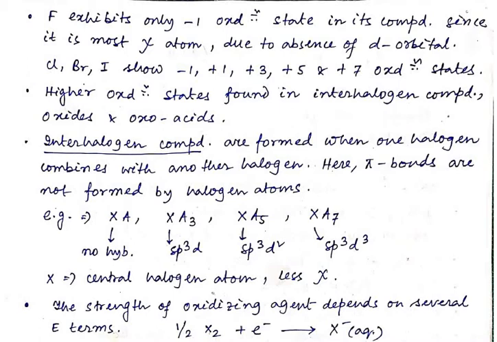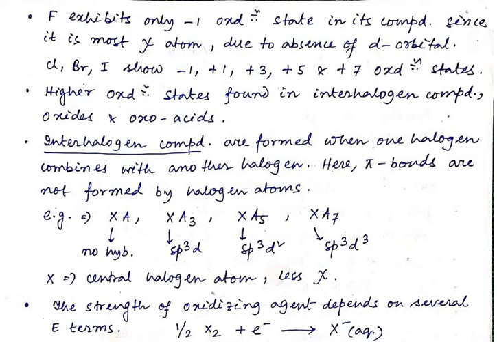Here pi bonds are not formed by the halogen atoms, so only sigma bonds are there. For example, XA, XA3, XA5, XA7. In case of XA, there is no hybridization. In case of XA3, the hybridization of X is sp3d. In case of XA5, it is sp3d2. In case of XA7, the hybridization is sp3d3.